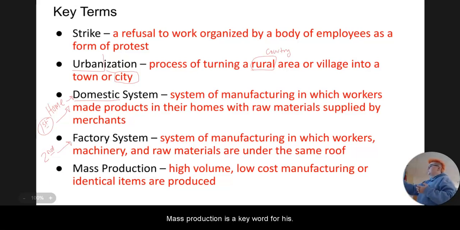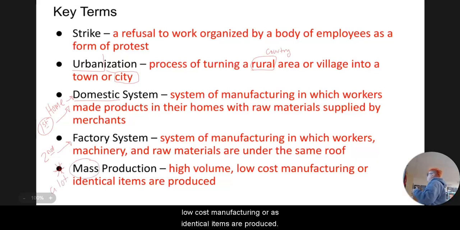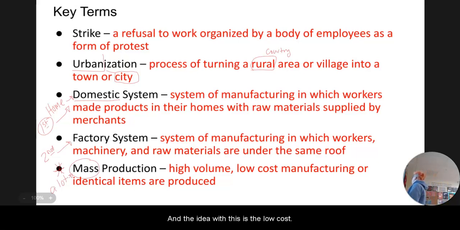Mass production is a key word here. So mass, we are talking about a lot of something. And it's high volume, low cost manufacturing, where identical items are produced. And the idea with this is the low cost, okay? So the lower the cost, the higher the profit.